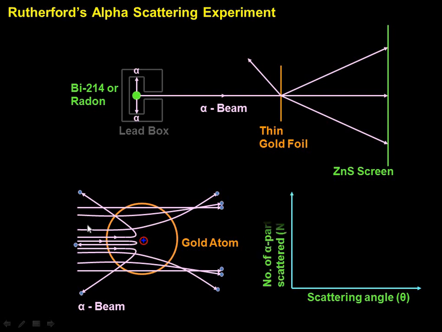If you plot a graph between scattering angle and the number of alpha particles scattered, as the scattering angle increases, the number of scattered particles decreases, an inverse relation.